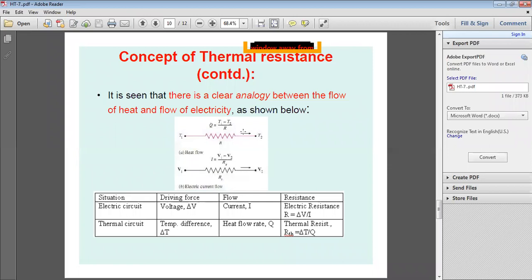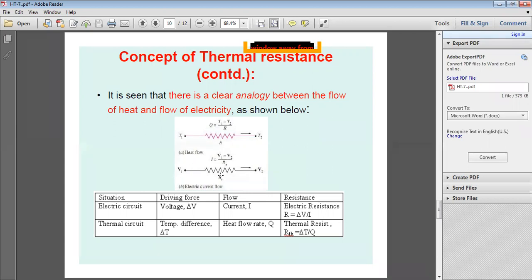That's why the thermal circuit is analogous to an electrical circuit. By using the electrical analogy, you can easily solve problems in thermal systems also. Okay, clear?